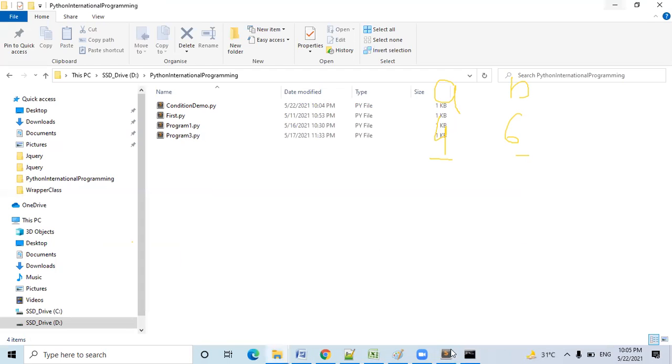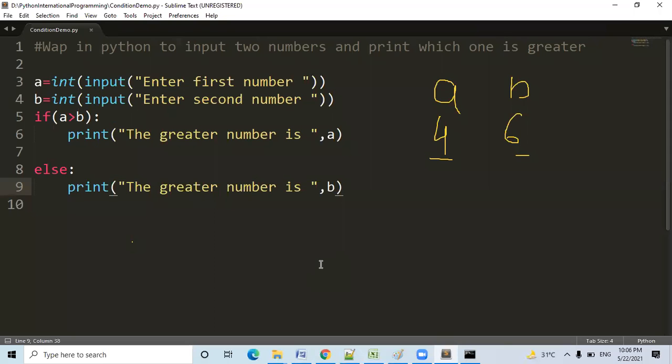Okay, hope you understand. I want to slightly change this program. I want to print the number which is greater, and also I want to print which one is greater and how much greater. Suppose, according to this, 4 and 6, 6 is greater.